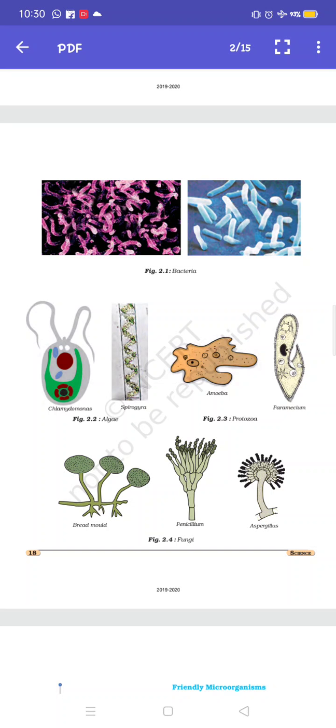Now I will give you 3 sample questions of different marks, with answers. Go through those questions and answers and see the word limit, because in the exam you have to write according to the word limit given.